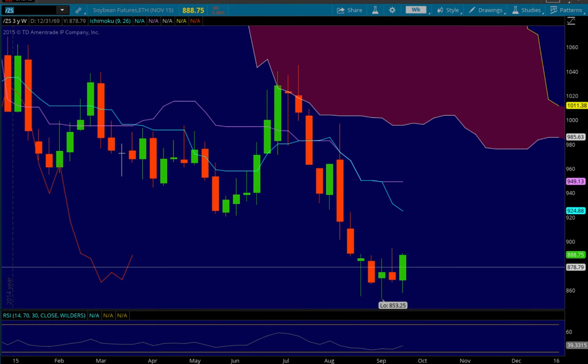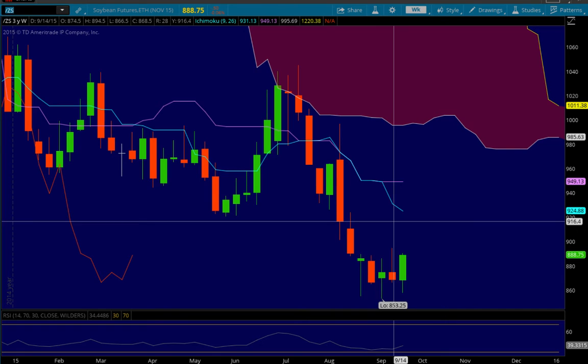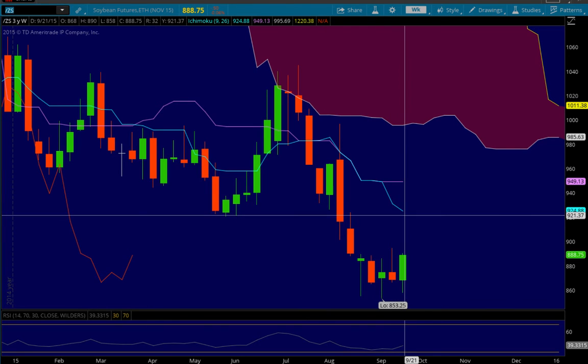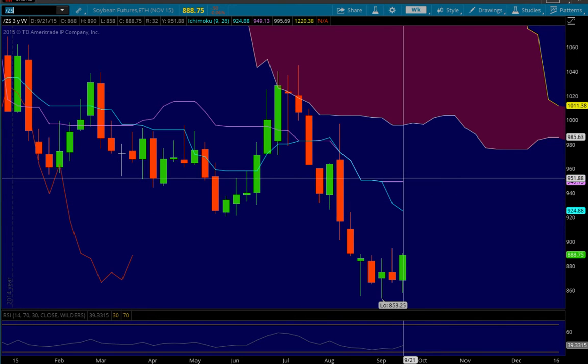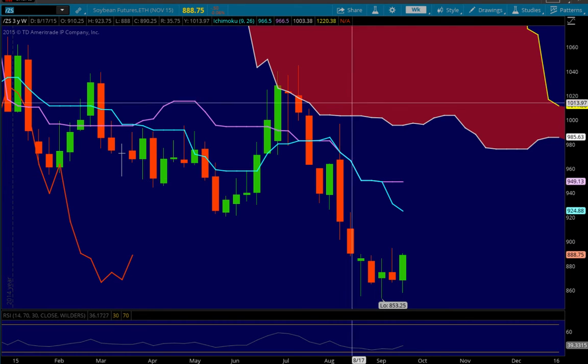So if we do go higher, look for 924.88 to reject price. If we get above 924.88, then we could really cruise higher up to 949.13. But that would be a big move, and that's not going to happen all in one week, chances are pretty good.